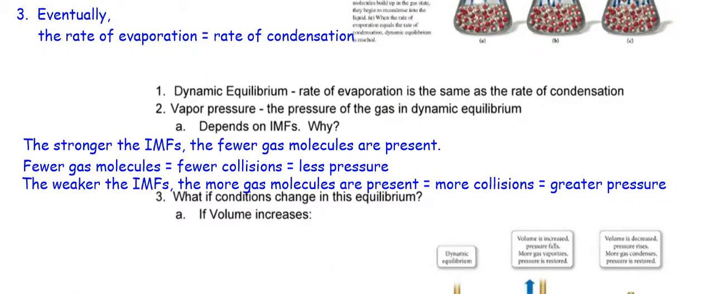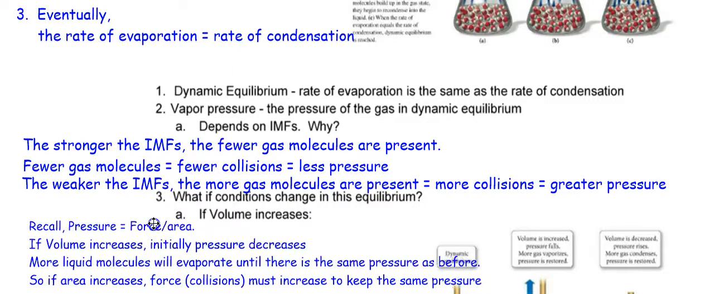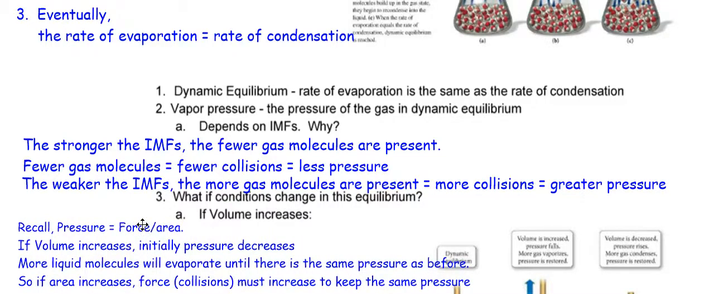So what can I do to change this equilibrium? Well, again, we're talking about pressure, aren't we? So what are some things that can change pressure? Well, volume can change pressure, right? So, what's pressure? Let's talk about that. Pressure is force per area, right? Do you remember that? So if volume increases, initially the pressure will decrease. But now more liquid molecules will evaporate until there is the same pressure as before. So if the area increases, the force collisions must increase to keep the same pressure.